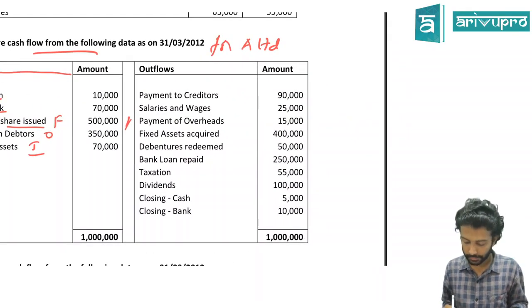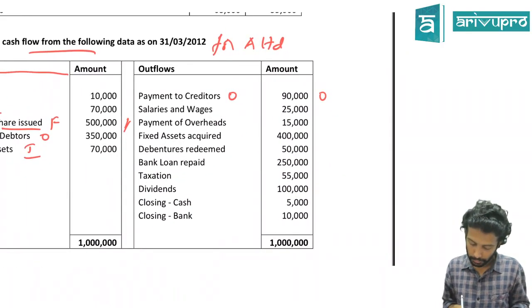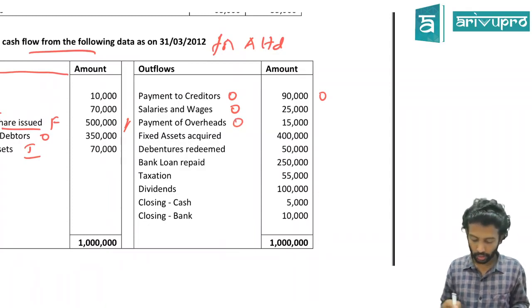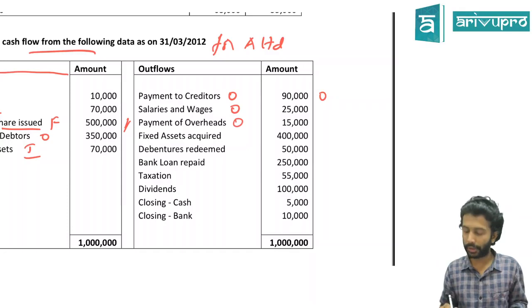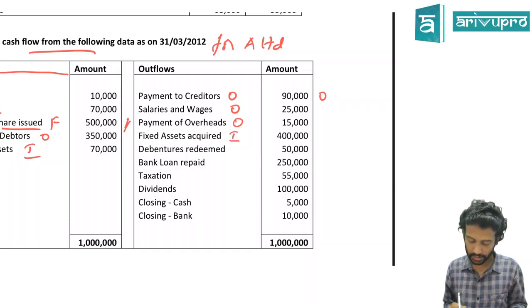Payment to creditors, part of your operation. So O. Salary and wages, part of your operation. So O. Payment of overheads, again part of your production, or it could be indirect overheads also, but still part of your day-to-day operations. So still O. Fixed asset acquired, investing activity. Debentures redeemed means debentures paid back or cancelled. So you took money from debentures, now you're paying back the money. Issuing was a way of raising money, so this is a way of repaying that finance. So it's a finance activity. Bank loan repaid also is a finance activity.